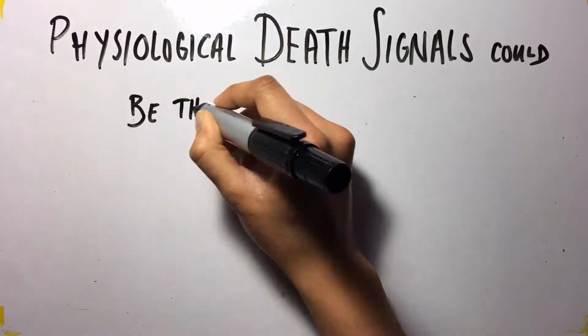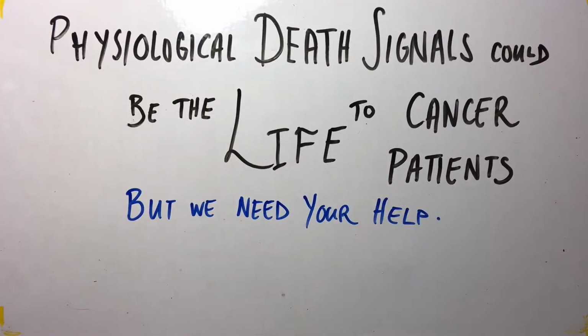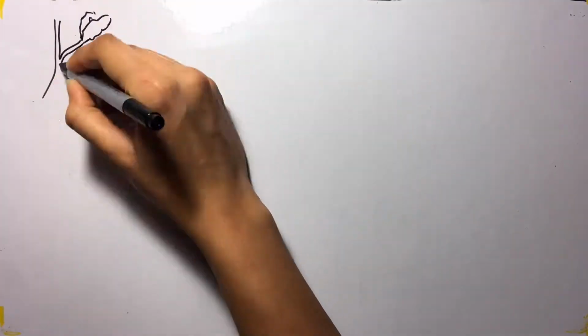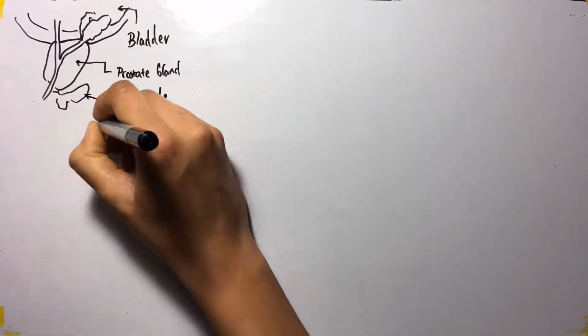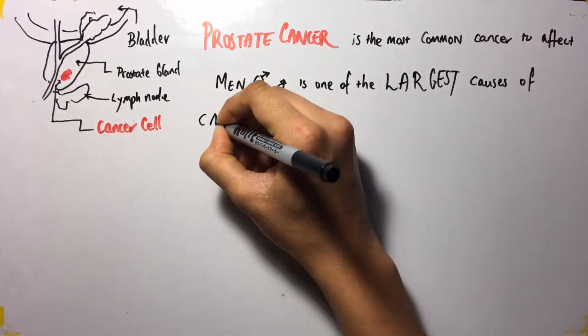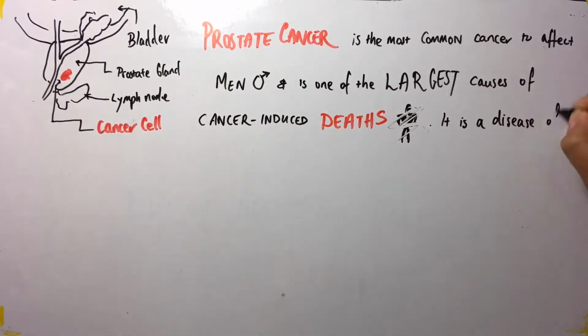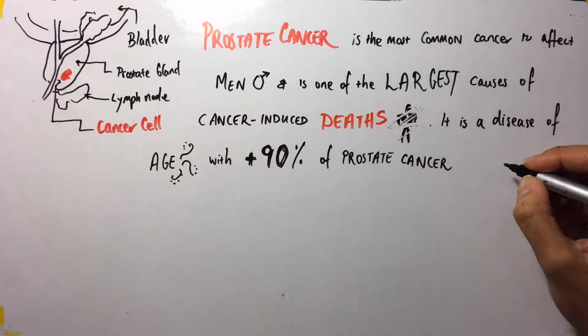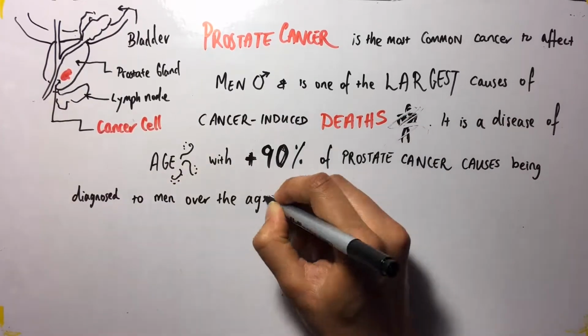Physiological death signals could be the lifeline to cancer patients, but we need your help. Here's how. Prostate cancer is the most common cancer to affect men, and is one of the largest causes of cancer-induced deaths. It is a disease of age, with more than 90% of prostate cancer cases being diagnosed in men over the age of 60.